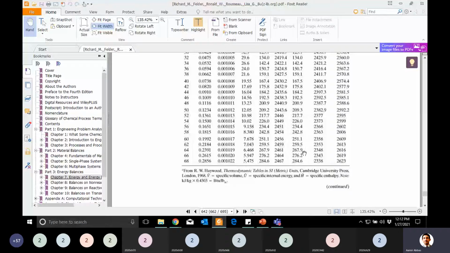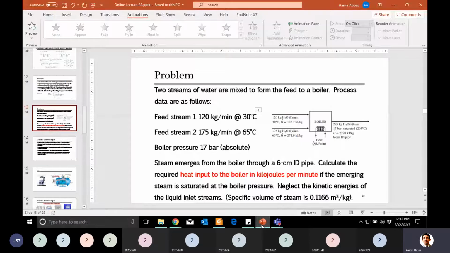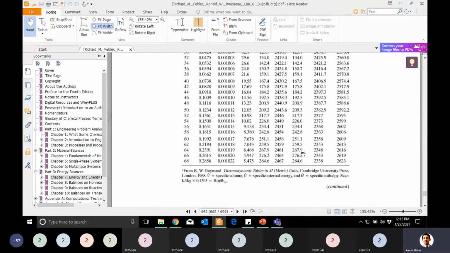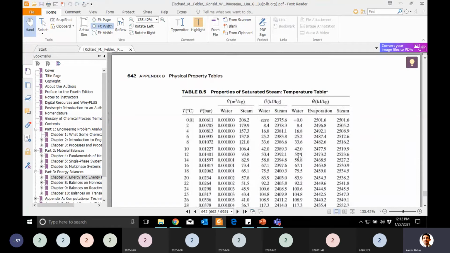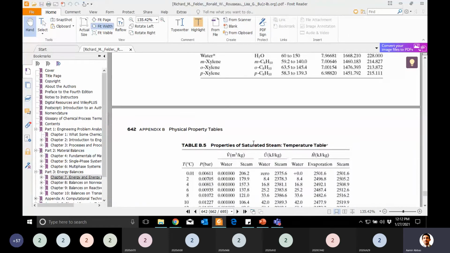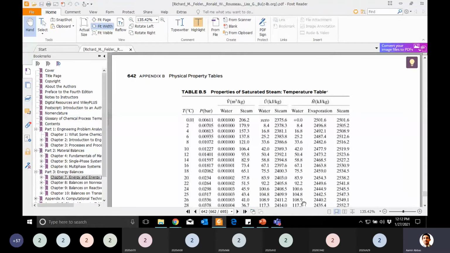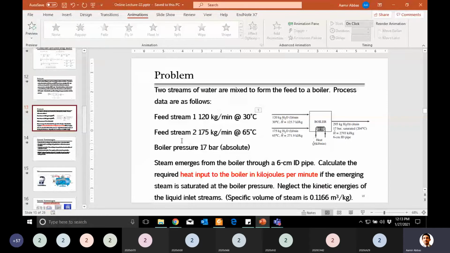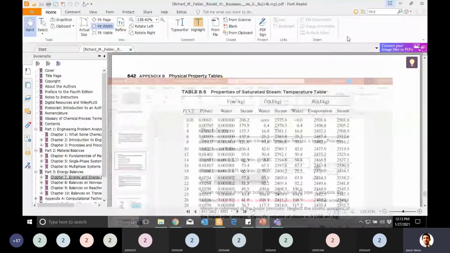The values in this third last column are 267 and 276. If you take their average, you can find the value. I think it will be around 271 point something. He wrote here 271.9, so the exact answer will be that value if you calculate it. Clear? So this also we have seen from here. This was about saturated steam, and we were looking at the water side because our data was concerned about water. At its outlet there is steam, and he said that it is produced at 17 bar. So now where will I go?